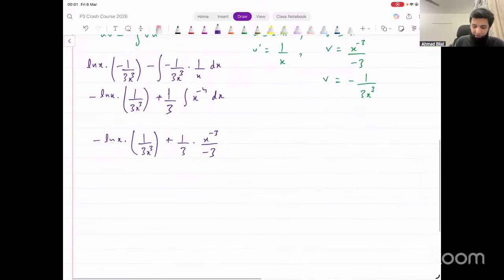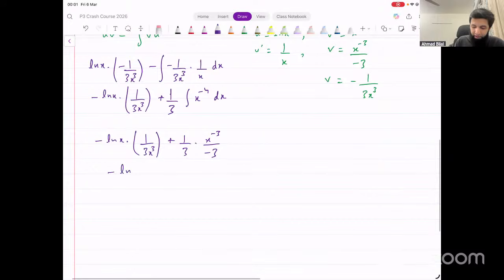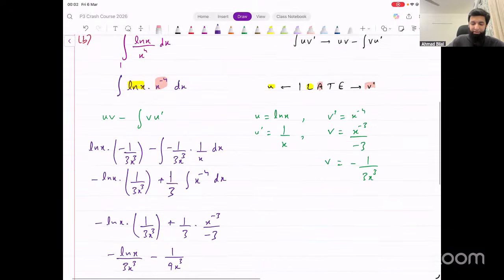Simplify this further and you get minus ln x times 1 over 3x cubed, or you can just say minus ln x over 3x cubed, right, like this. Minus 1 over 9. So minus is coming from here, right? This is negative power. I'm taking that to the denominator. So it becomes minus 1 over 9x cubed in the denominator. Now this is the integral.